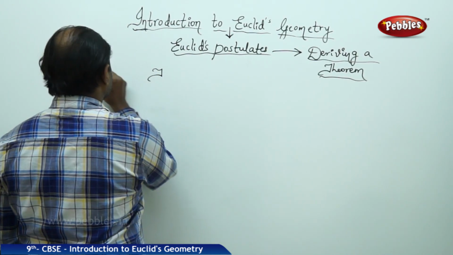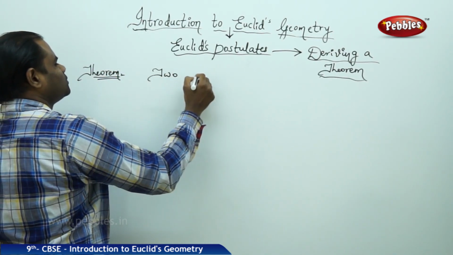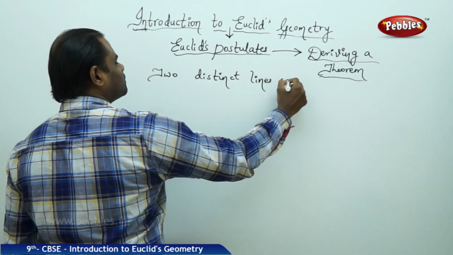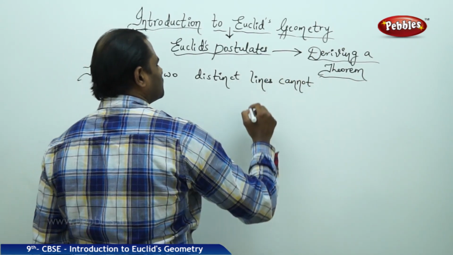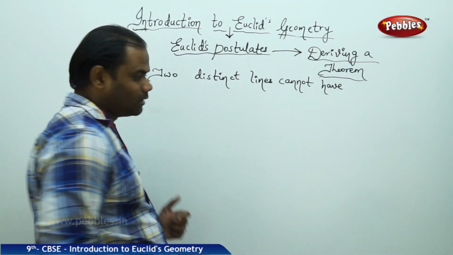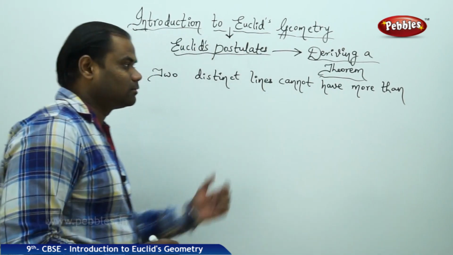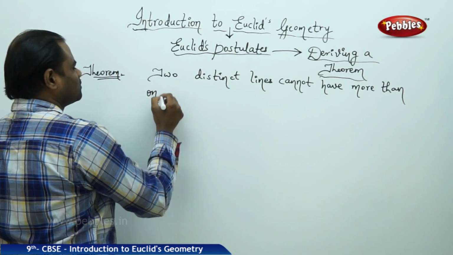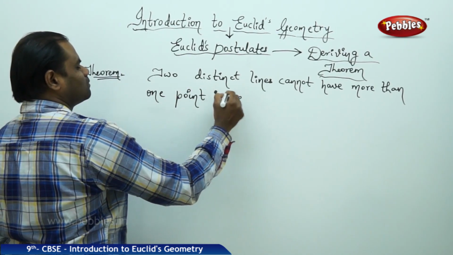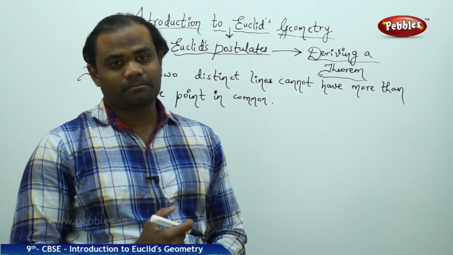The theorem says two distinct lines cannot have more than one point in common.